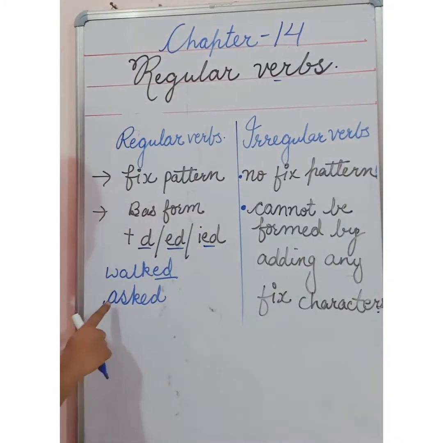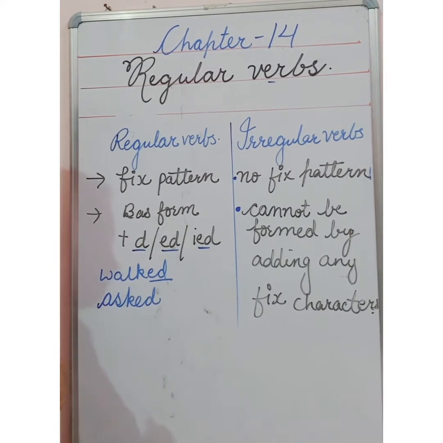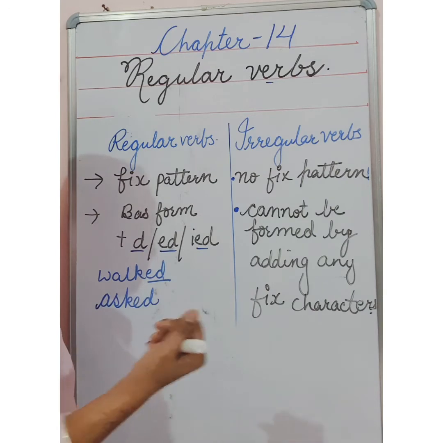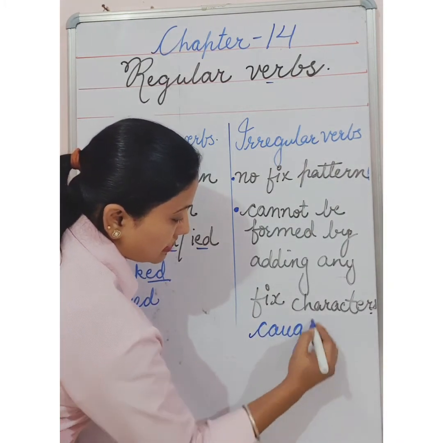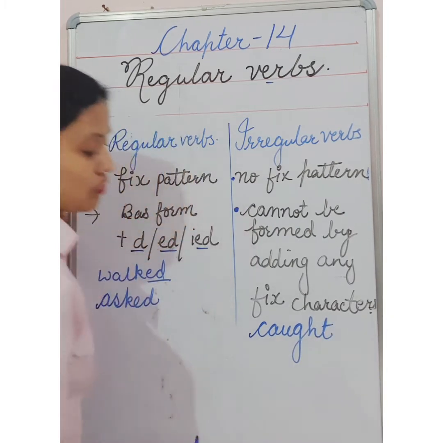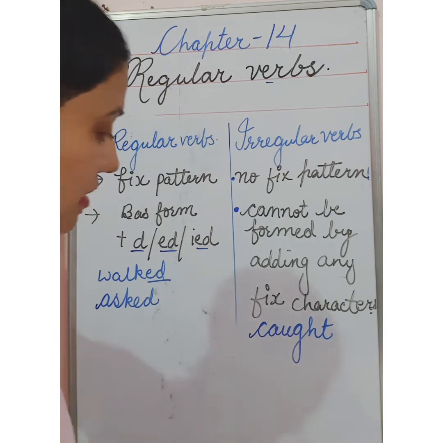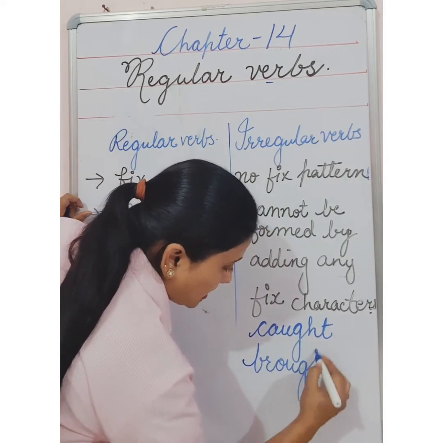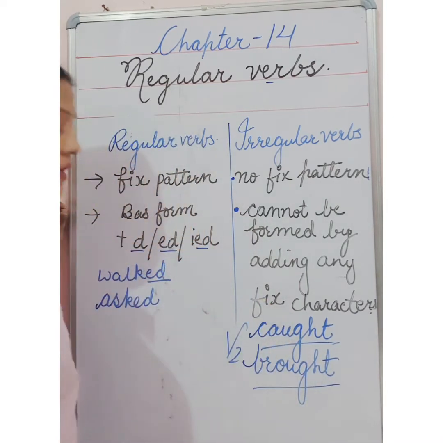Like ask, asked. What is the past form of ask? It is asked. In the same way, in irregular verbs, if I give you any word like catch, the past form of catch is C-A-U-G-H-T, caught. So we have not added ed, d or ied at the last. Bring, B-R-O-U-G-H-T, brought. Brought is the past form, means second form of bring.